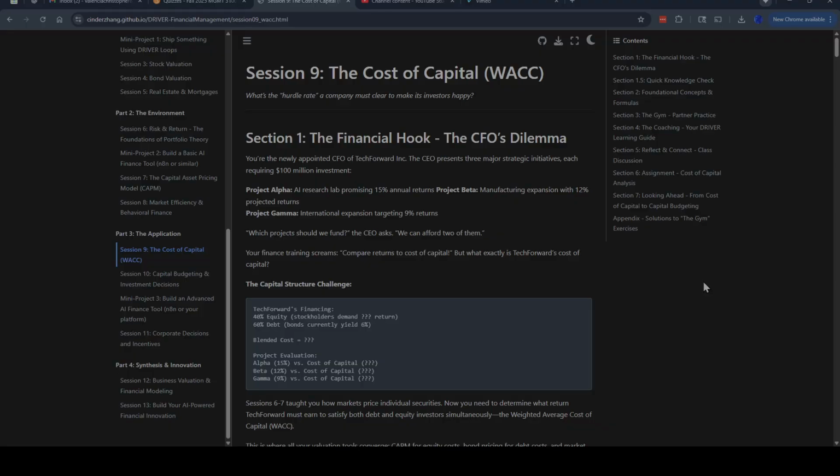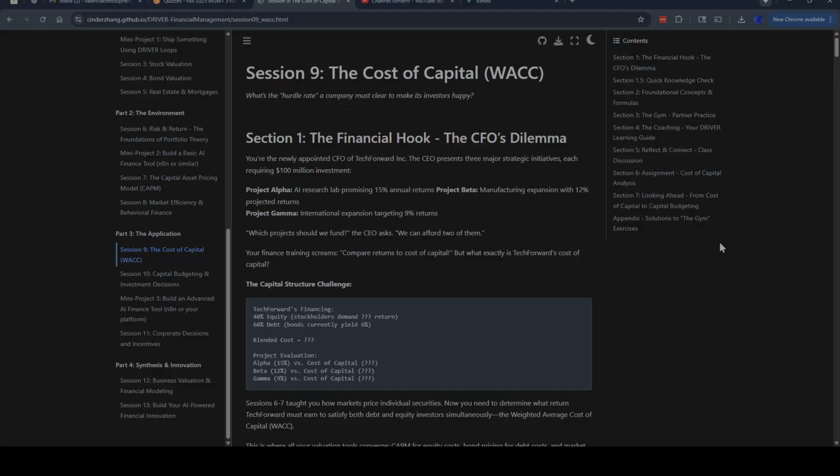Project Alpha, AI research lab promising 15% annual returns. Project Beta, manufacturing expansion with 12% projected returns. Project Gamma, international expansion targeting 9% returns. And which project should we fund? The CEO asked. We can afford two of them.